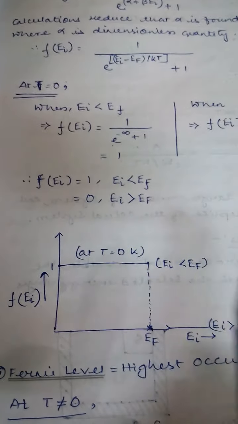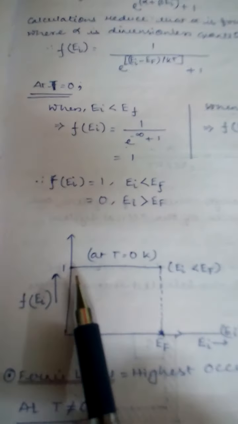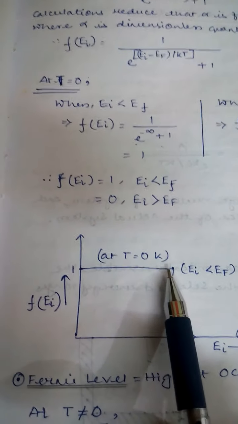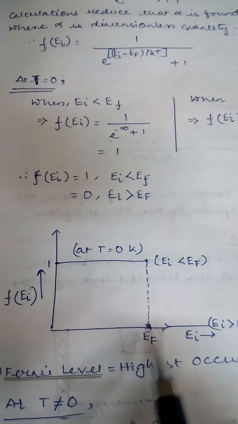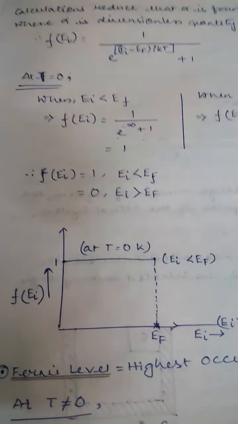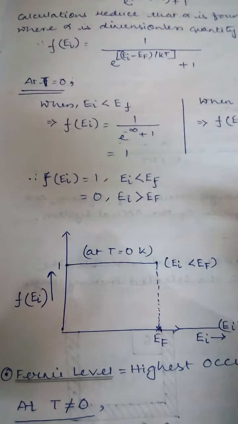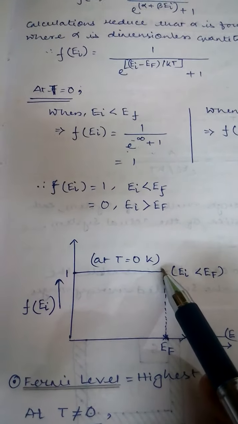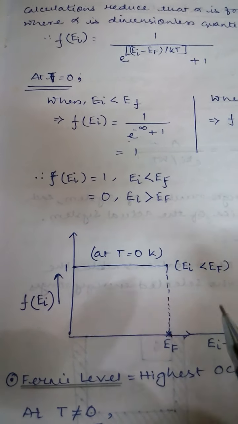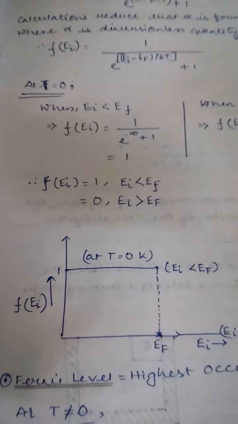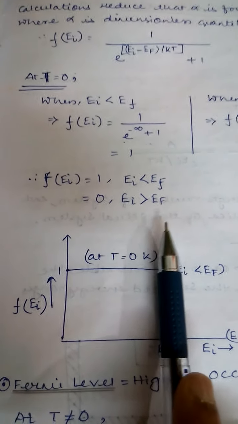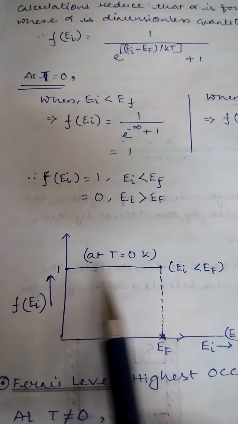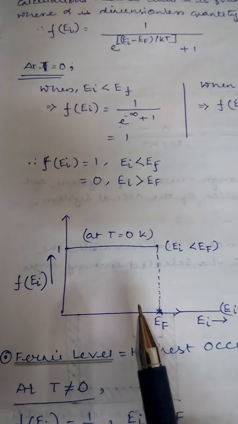It just indicates the range up to which F becomes 1 or unity. Okay. Since 0 by 0 form doesn't exist, we call it indeterminate form. That's why I have drawn a vertical dotted line. Up to EF, it is just mentioned in order to indicate the range of energy. That is the highest occupied energy level, and this is the definition of Fermi level at 0 Kelvin temperature.